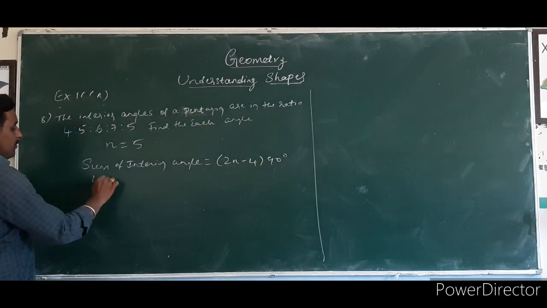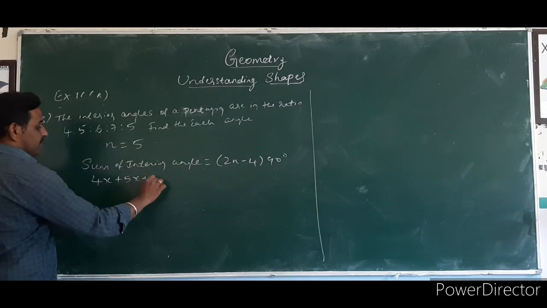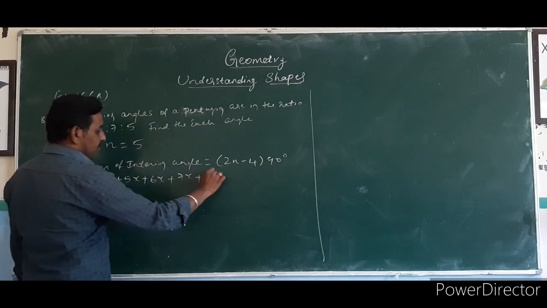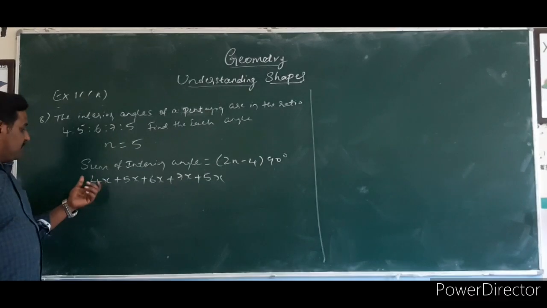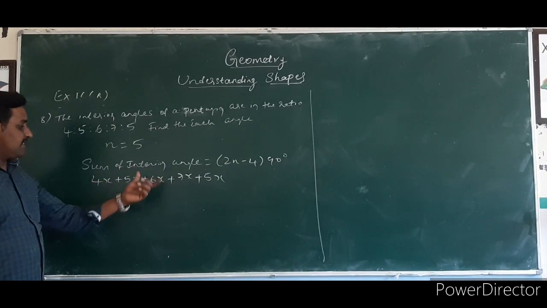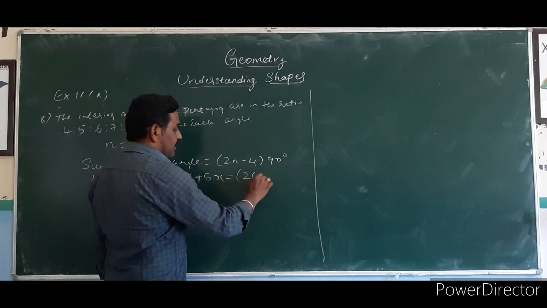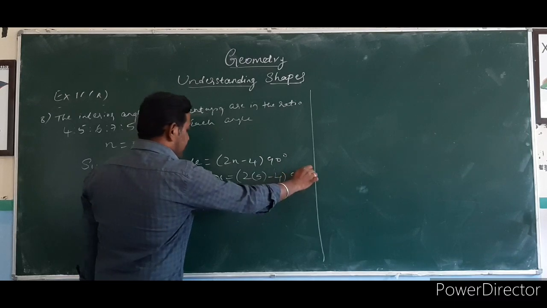That is 4x plus 5x plus 6x plus 7x plus 5x. The ratios we write as 4x, 5x, 6x, 7x, 5x, because first we have to find the x value. The n value is 5 for a pentagon.